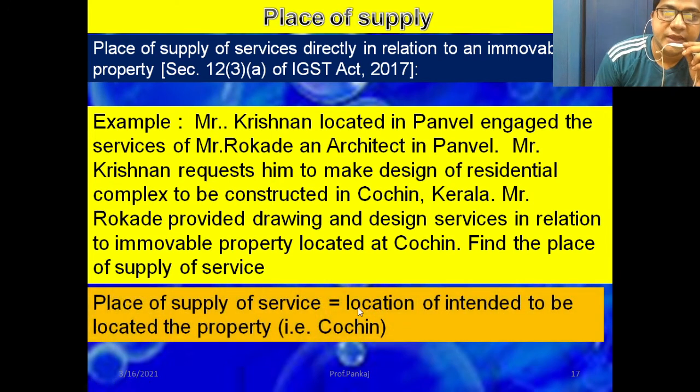So in this particular example, the location of the immovable property is what matters. The property is located in Cochin. The place of supply is Cochin.